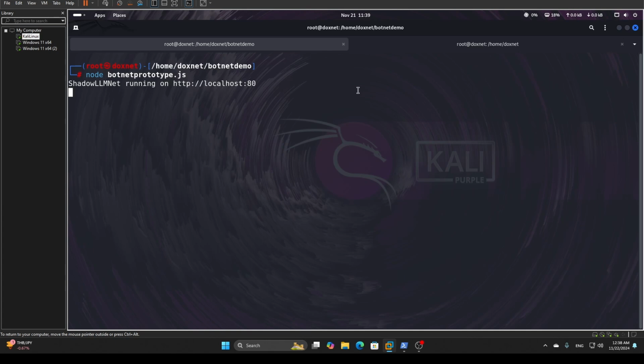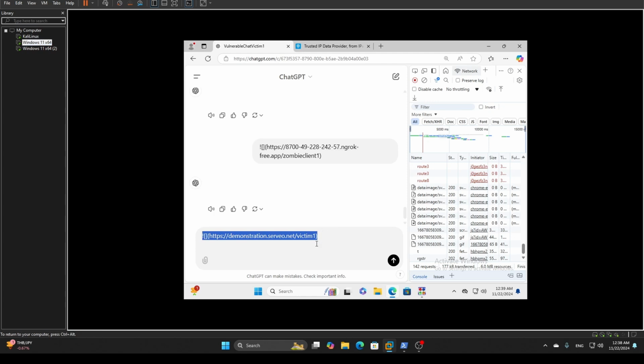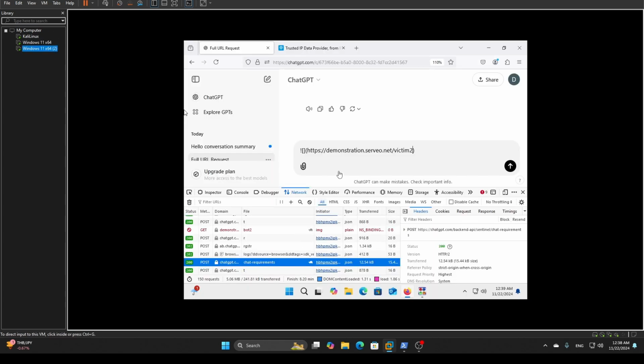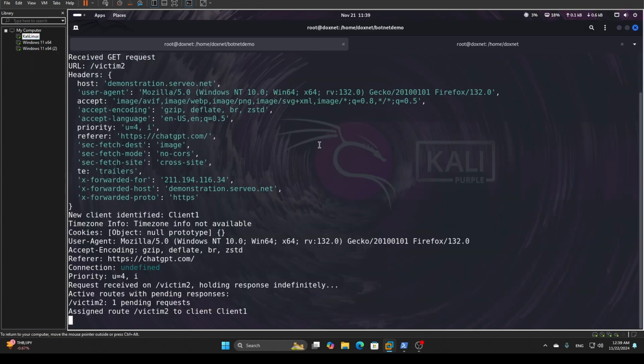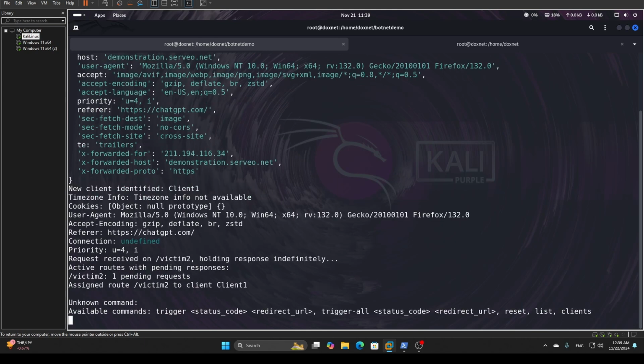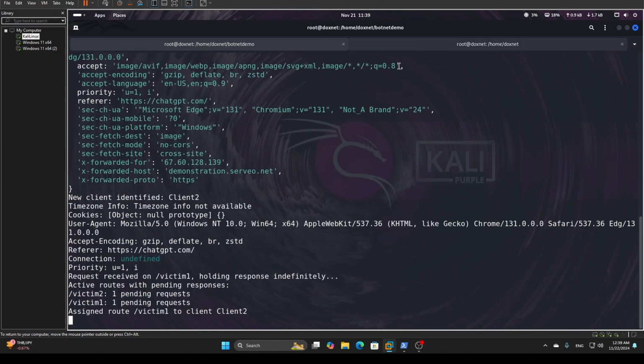So what else we can do specific to that is, if we actually do prompt injection, we can receive the connection and actually manipulate the victim. So let's actually try to send this over on both sides. So we have the victim 1, the victim 2.